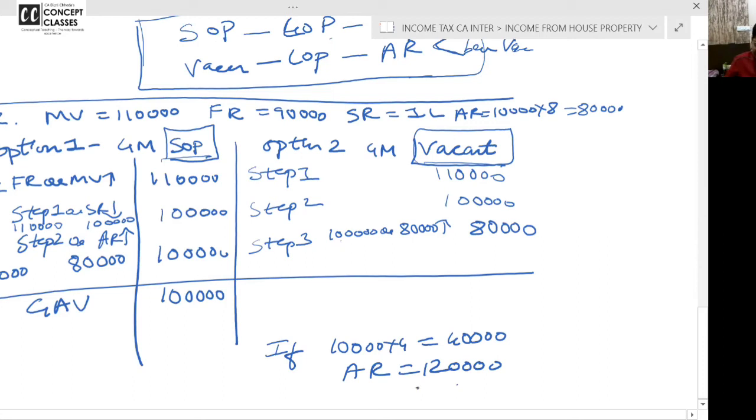So actual rent receivable or expected rent is higher. But here, actual rent is low only due to vacancy. Irrespective of actual rent being low, take GAV as 80,000, and then standard deduction and all.